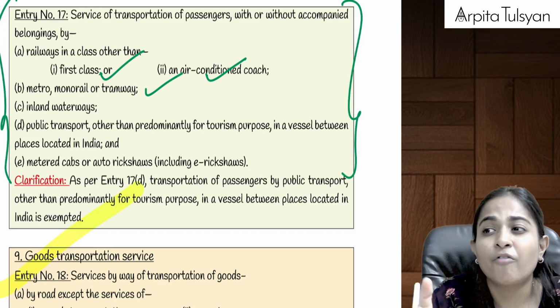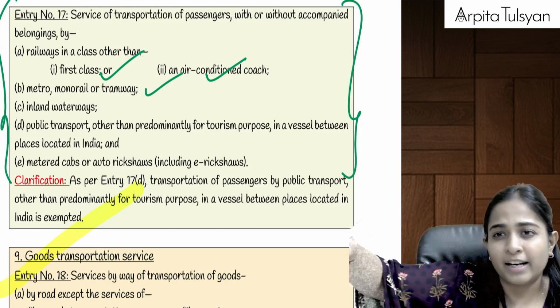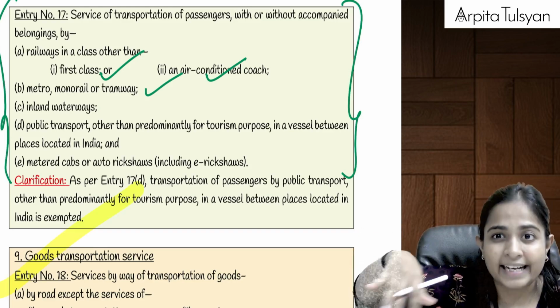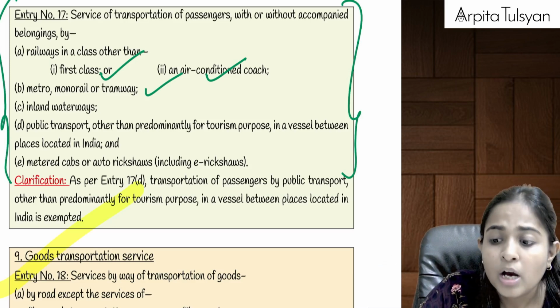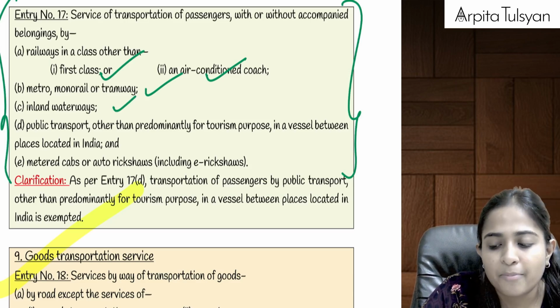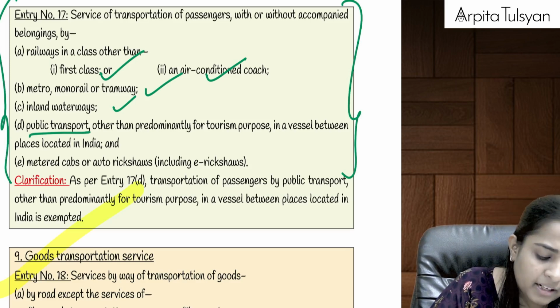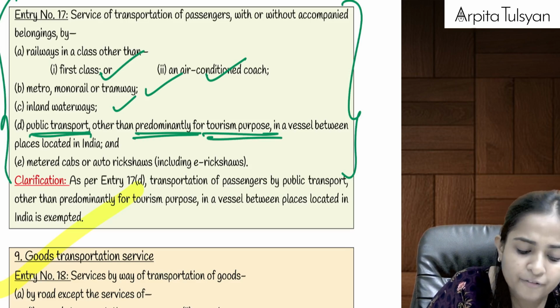Inland waterways, from one ghat to another ghat, through a lake or through a river, by ship, by vessel, by boat, etc., will be fully exempted. Then public transport other than predominantly for tourism purpose.